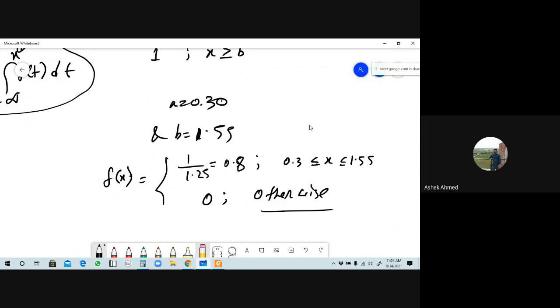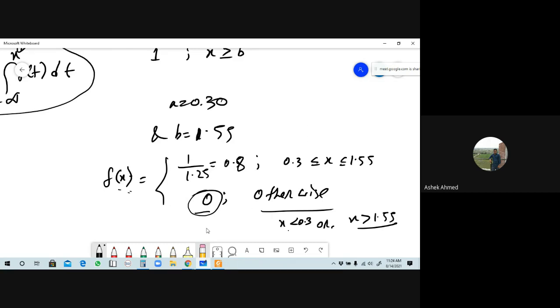What do you mean by this? Tell me, when the value of x lies from 0.3 to 1.55, then the corresponding value of the function will be what? 0.8. Otherwise, what do you mean by otherwise? Otherwise means when the value of x is less than 0.3, since the lower limit is 0.3, then the corresponding value of f of x is 0. Or there is another case: when the value of x is greater than 1.55, in that case the value of f of x will be what? Do you understand? Yes sir.